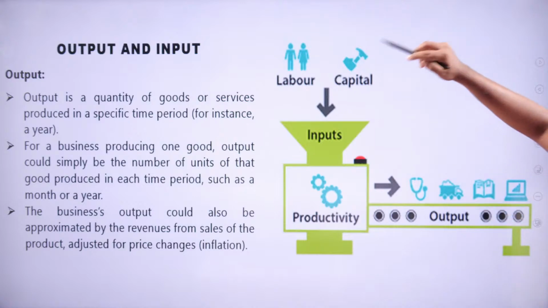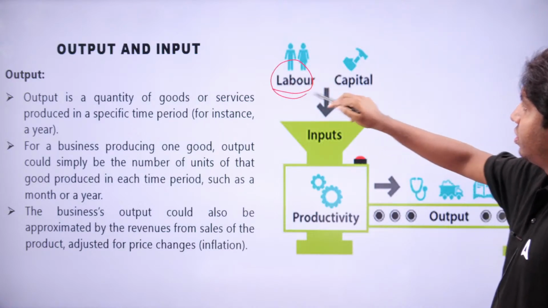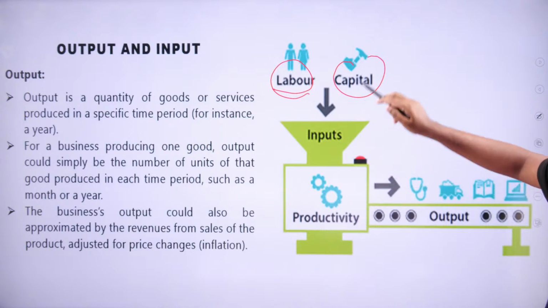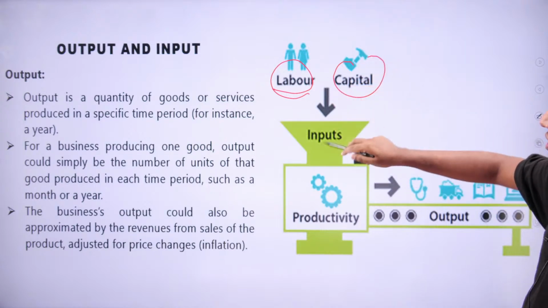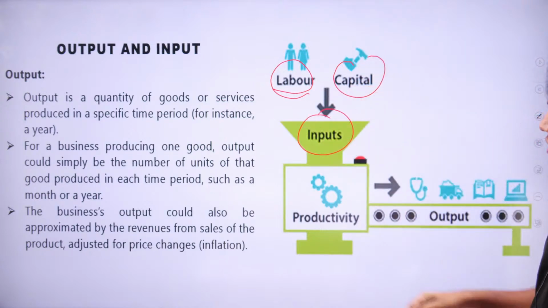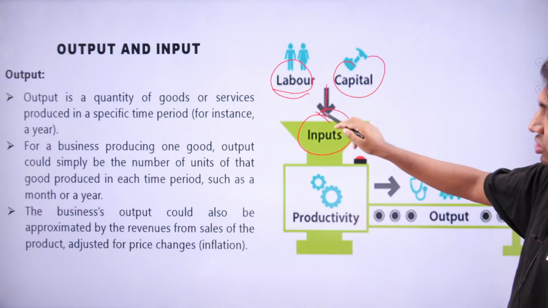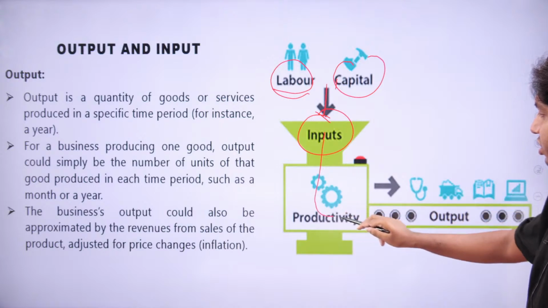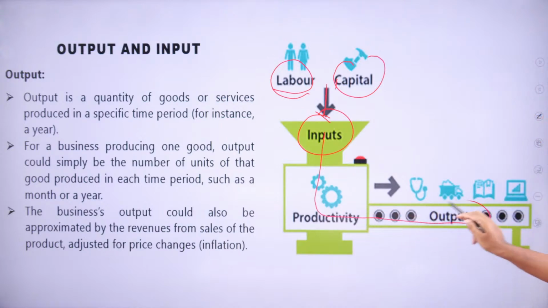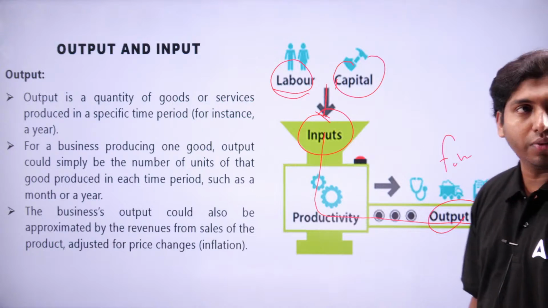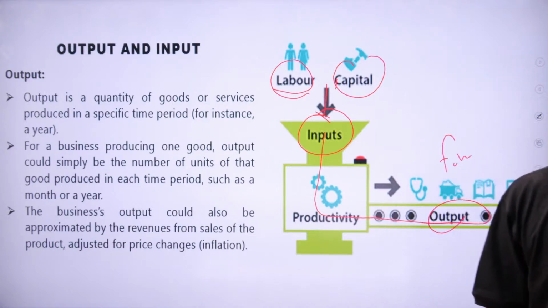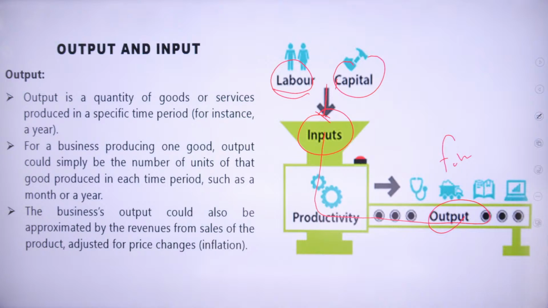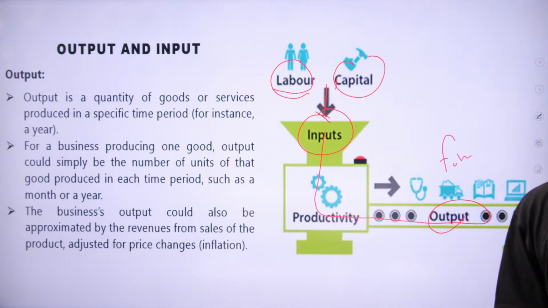You can take this example: labor and also capital are both needed, machine and also human effort needed to produce. These are inputs. And this is the production process. Finally, what happened? Output. That is the finished product. Output is a finished product. So remember this concept.